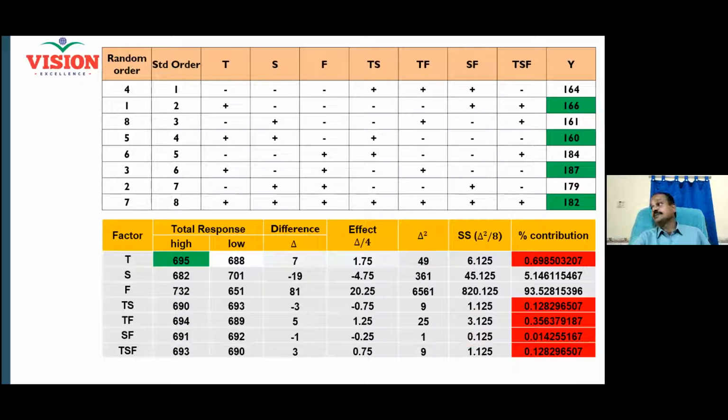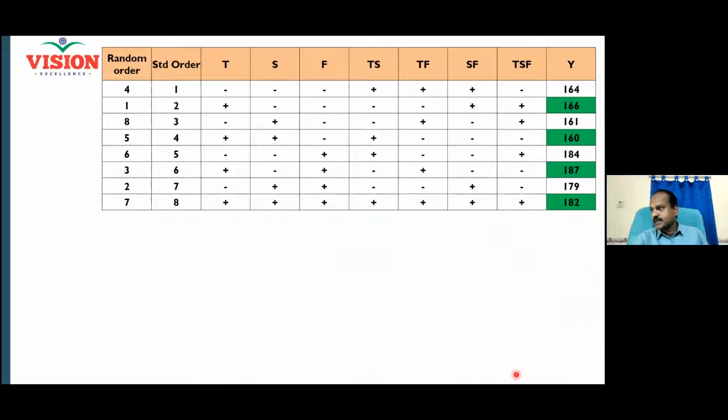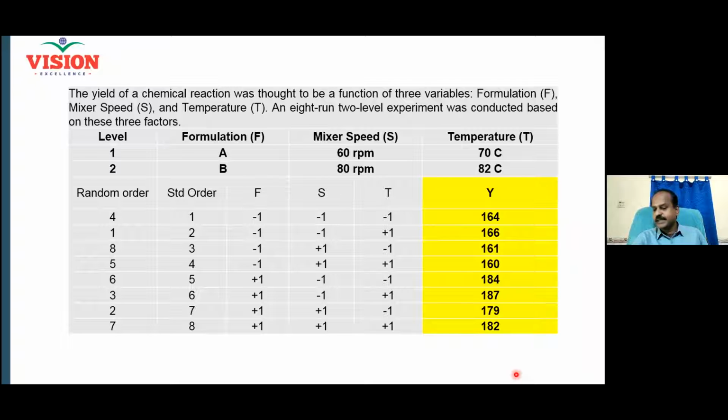And now the percentage contribution needs to be calculated. What is the influence each factor has on my y? For that, I calculate total sum of square. What is the total sum of square? I simply sum up all these things. That will be 876.875. Now you see, let us go back. We calculated this already, 876 somewhere.